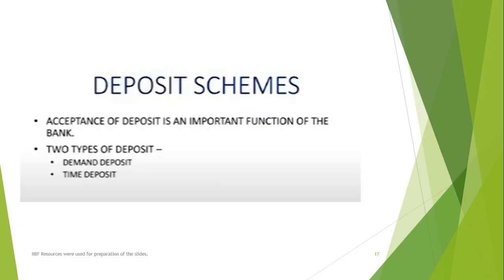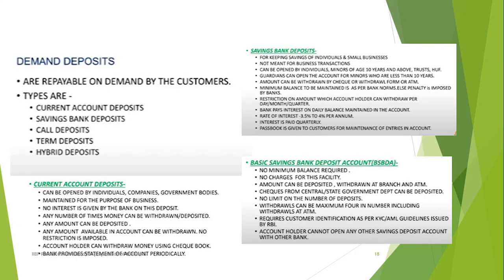Now, banks do have deposit schemes. Every bank has to have a policy of its own. They set their terms and conditions, mainly in line with what RBI expects them to do. Deposit is a very important function of banks. There are two types of deposit: one is demand deposit and the second is time deposit. What is demand deposit? It is a type of deposit which can be demanded at any point of time by the customer. The customer will not be giving you any advance notification.